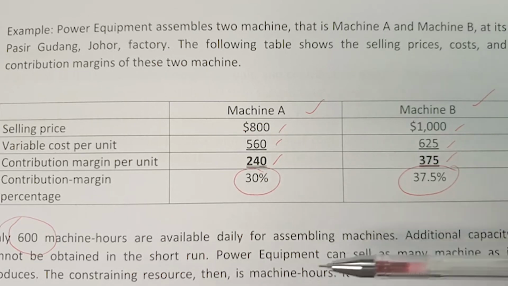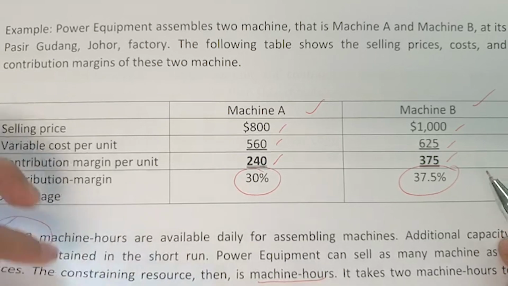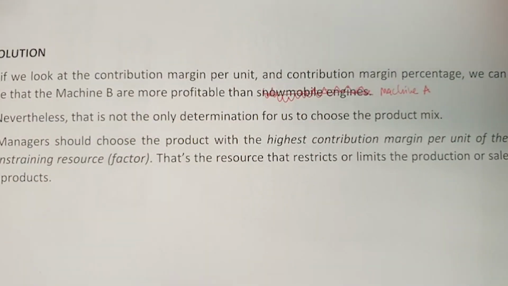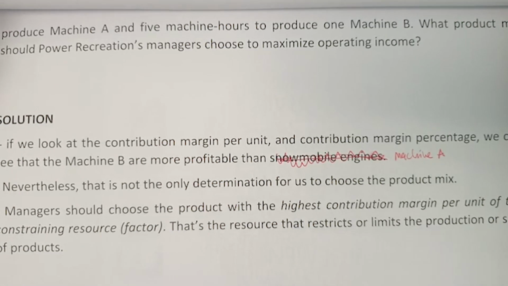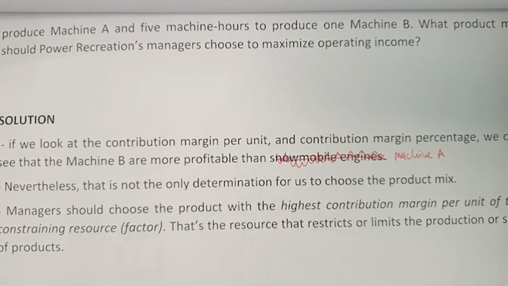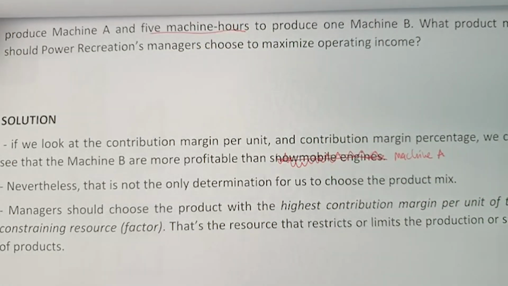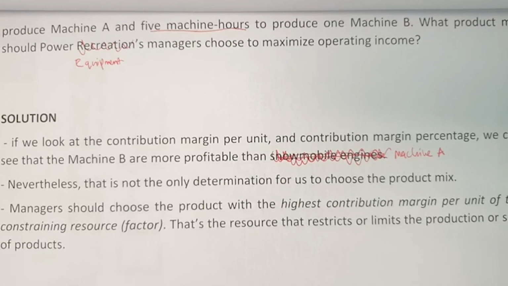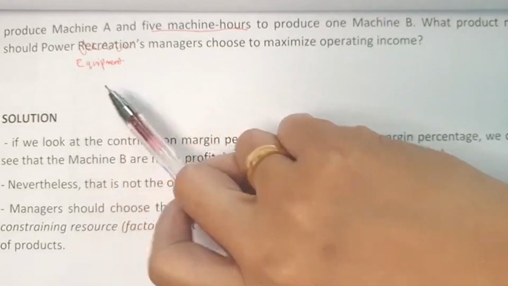The constraining resource then is machine hours. It takes 2 machine hours to produce machine A. Okay, so in order for you to produce machine A, it takes 2 hours. But for machine B, 5 machine hours. So what product mix should Power Equipment managers choose to maximize operating income? Alright, I make a correction here. This is not Power Recreation but Power Equipment.